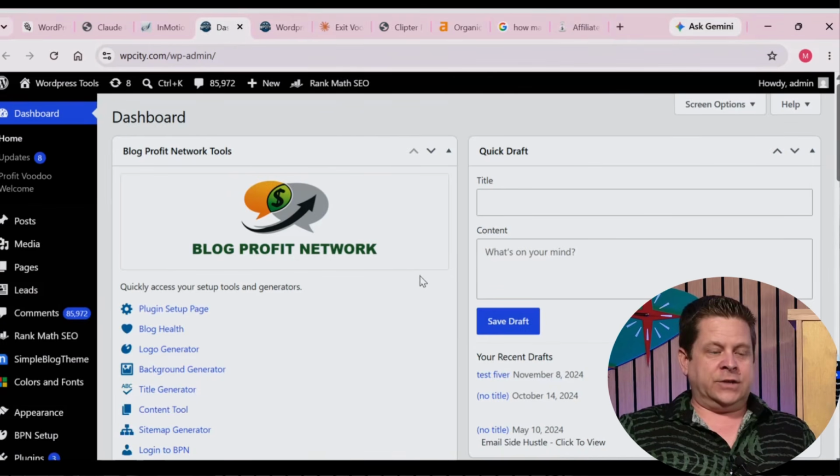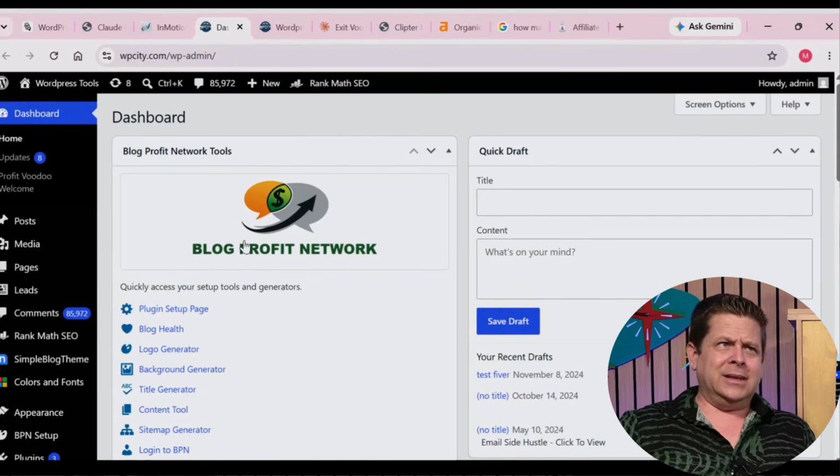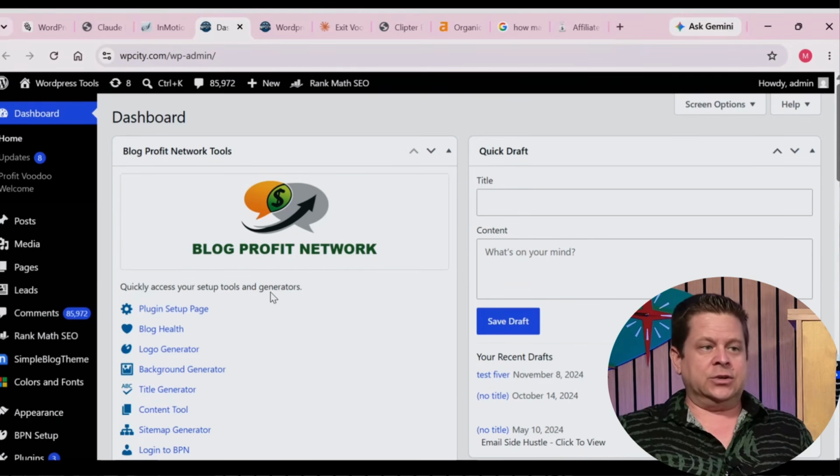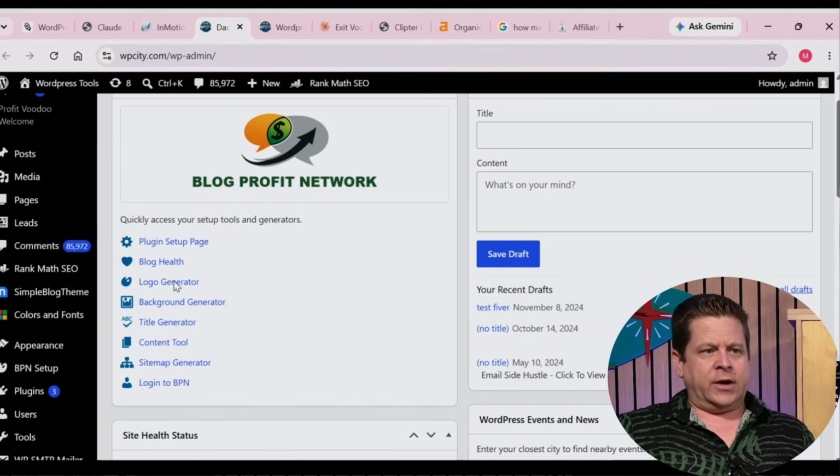And the way it works is actually very simple. You're going to see with Blog Profit Network and other things I've done, I've been doing WordPress plugins since I believe it was around 2010 or 2011 when I first started getting into it. I think it was actually 2010 because I started teaching it in 2011. Now, this is one of our plugins here, the Blog Profit Network plugin.